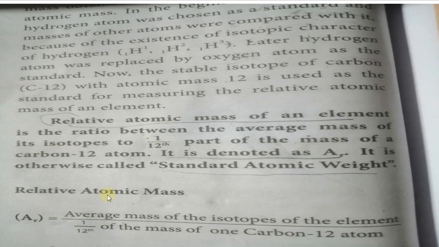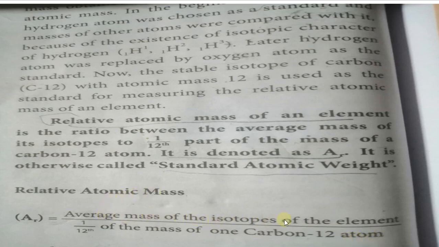Then it is easy to learn the definition. Relative atomic mass is denoted as AR. Mind it, relative atomic mass is denoted as what? AR. So AR is equal to the average mass of isotope of the element divided by 1/12 of the mass of one carbon 12 atom. Okay, what is the formula?